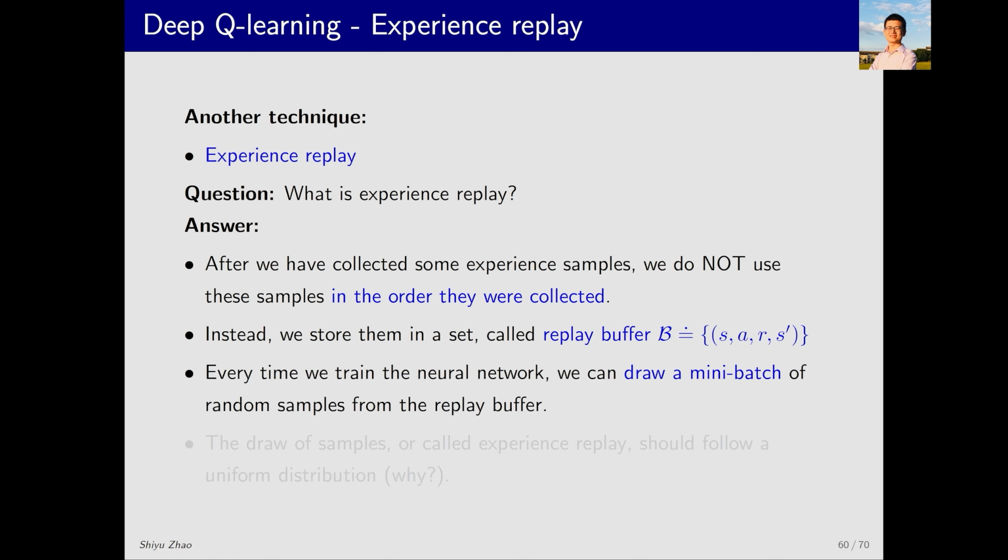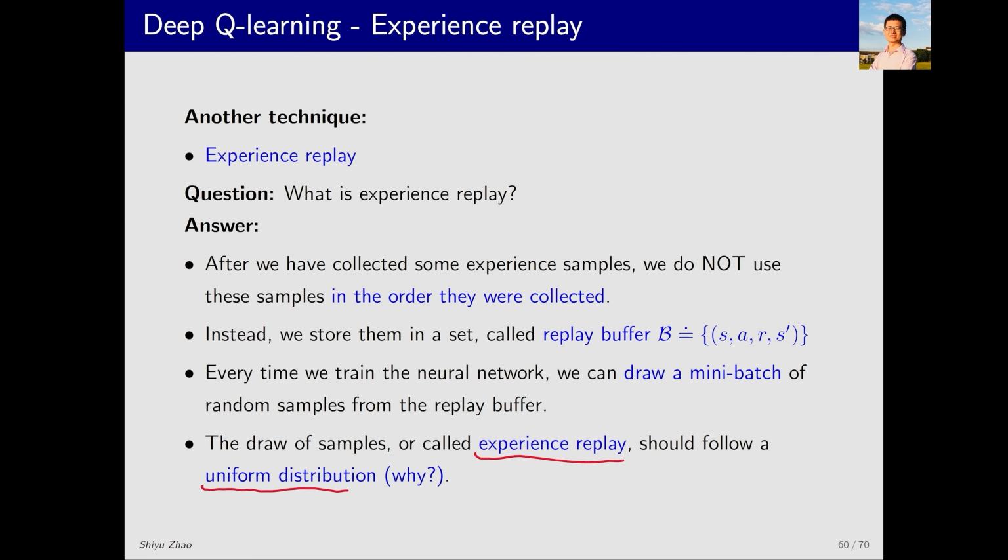When I need to train the neural network, I mix all the samples and randomly select some samples from this set to train the neural network. This process of selecting and reusing samples is called experience replay. That is because the experiences are already stored, and we are replaying them by using them again. When selecting these samples, it's important that the selection follows a uniform distribution, meaning that every data point in the set should have an equal probability of being selected.